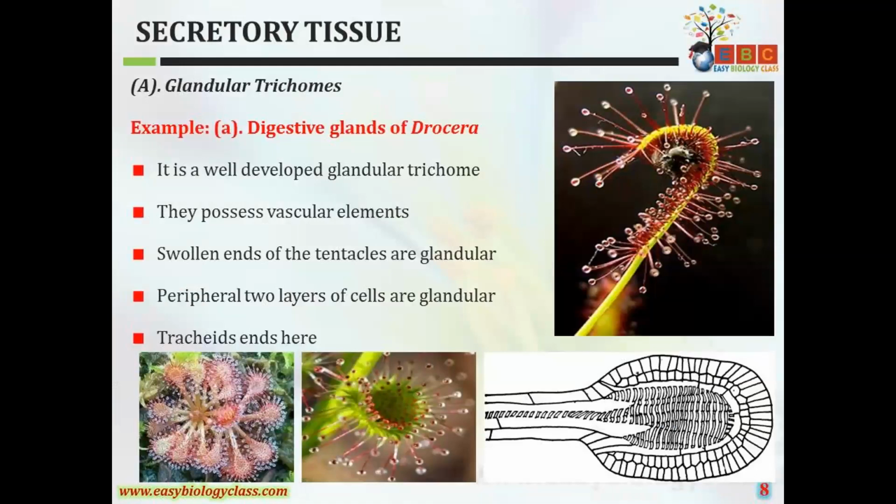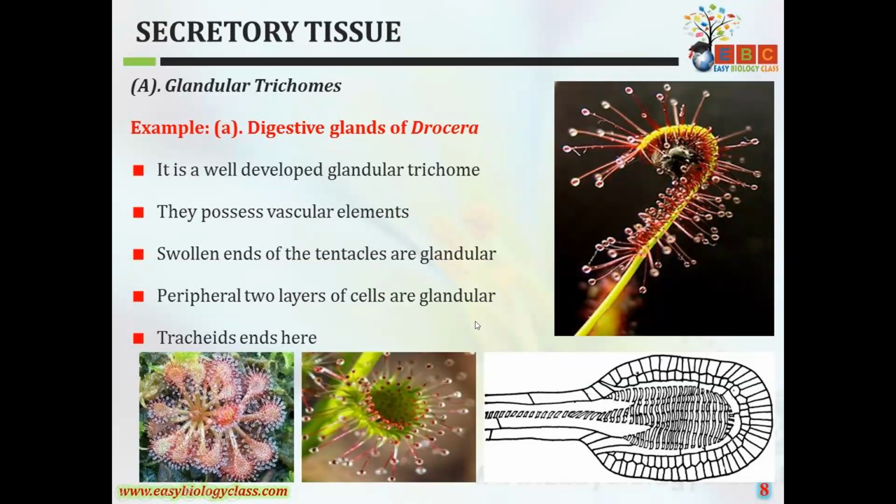So next examples for these glandular trichomes are digestive glands of Drosera. Generally it is a well developed glandular trichome. It is an insectivorous plant. Here they contain the digestive glands. They possess the vascular elements and swollen ends of the tentacles are glandular, and peripheral two layers of the cells are glandular and tracheids end here.